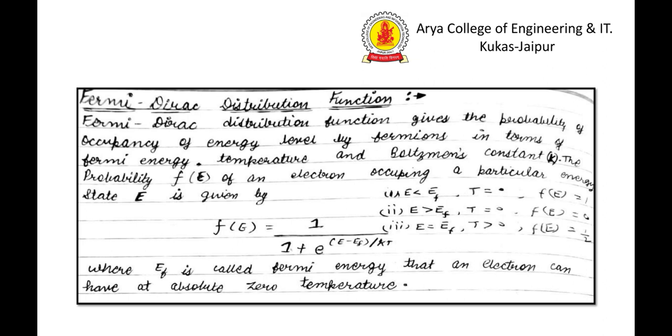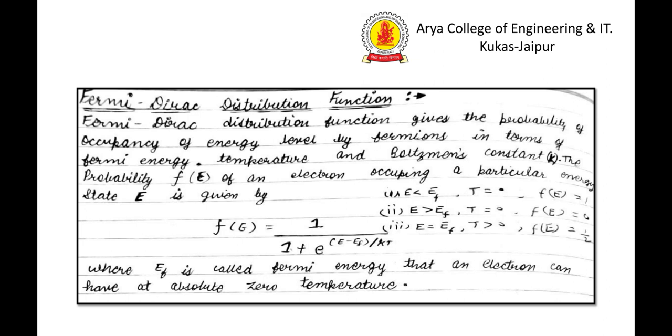Next we move to the Fermi-Dirac distribution function. The Fermi-Dirac distribution function gives the probability of occupancy of energy levels by fermions in terms of Fermi energy, temperature and Boltzmann constant.